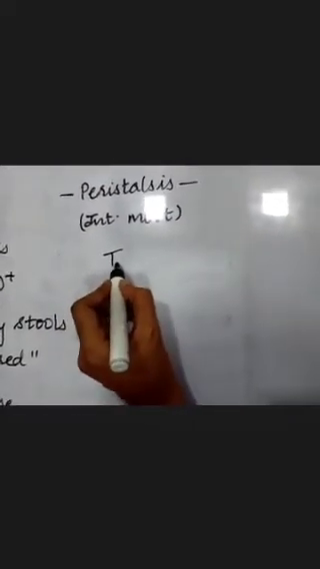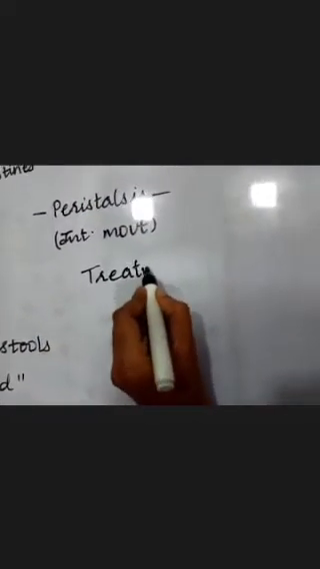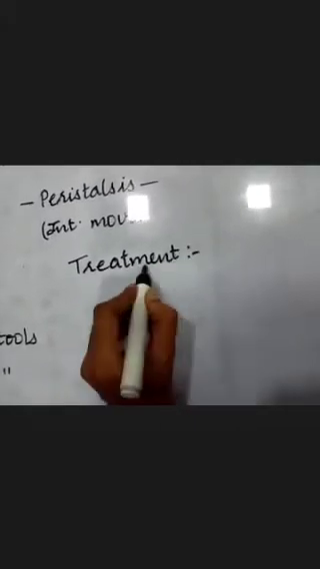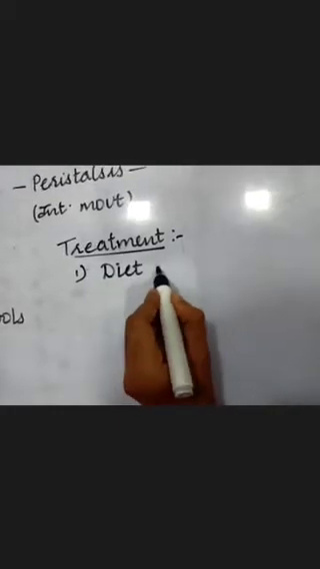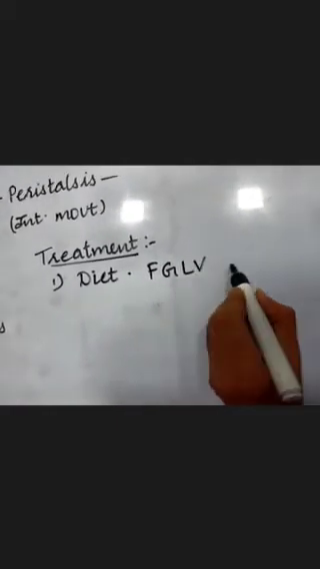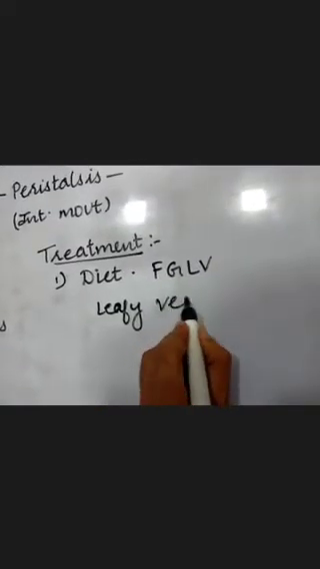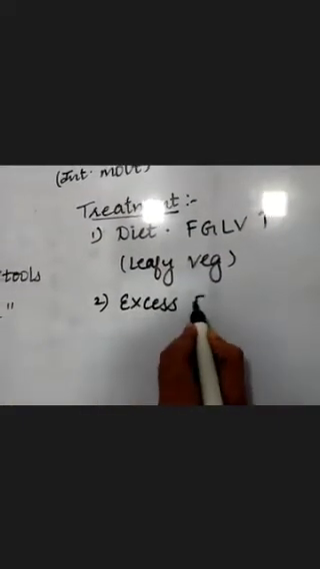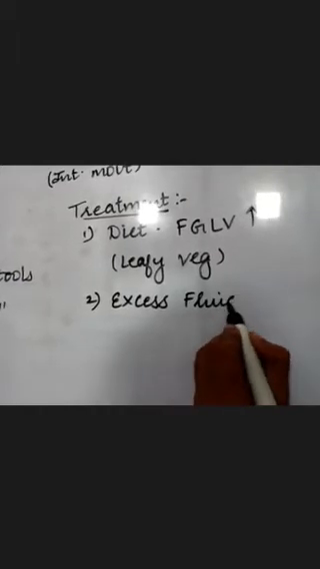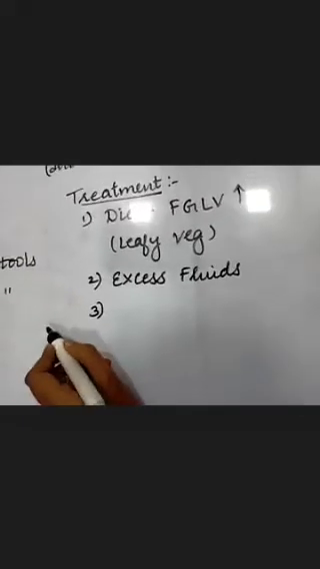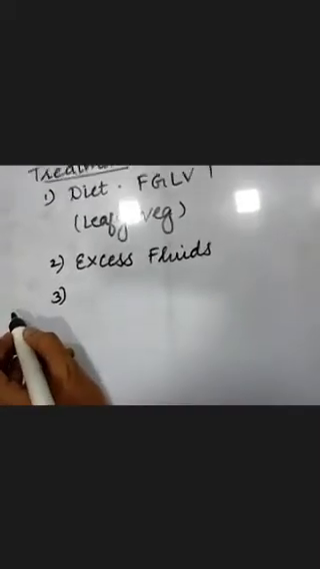Now, how do we tackle constipation? That means, what is the treatment for constipation? Very important, diet. In diet, we need to work on fresh, green, leafy vegetables. I'll write in short, leafy vegetables. So this has to be increased in diet. Plenty of fluids, excess of fluids, so that our stools remain moist, and that helps in easy evacuation.